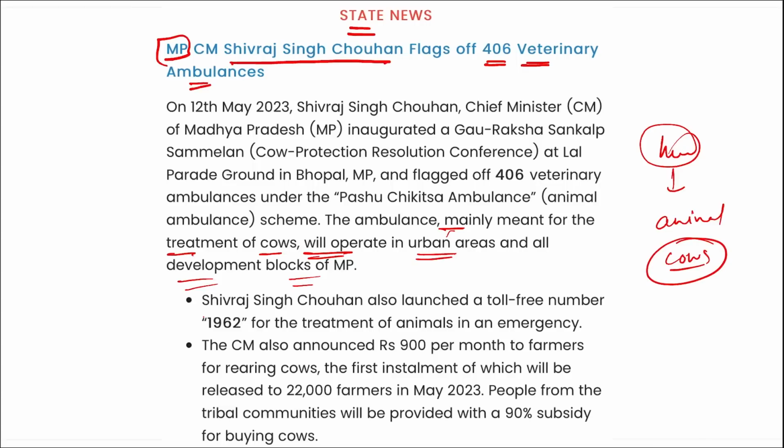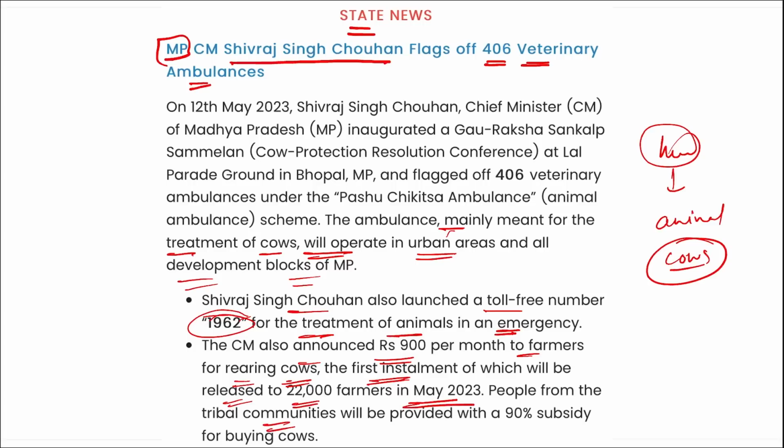Correct? Apart from this, Shivraj Singh also launched a toll-free number 1962 for the treatment of animals in an emergency and also announced 900 rupees per month to the farmers for rearing cows, the first installment of which will be released to 22,000 farmers in May 2023.